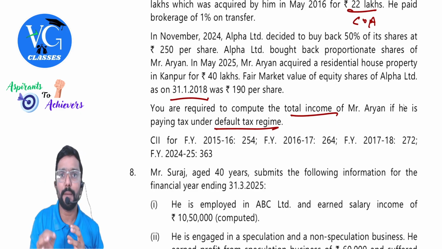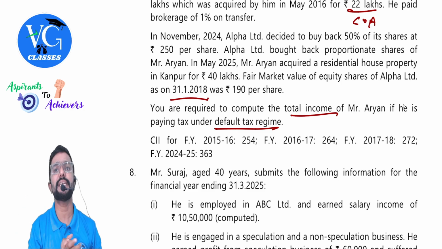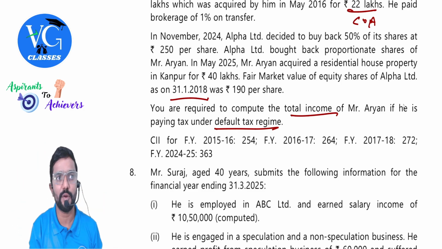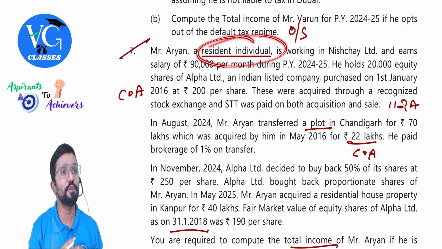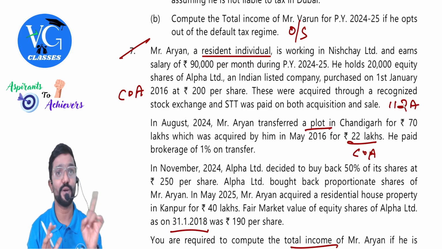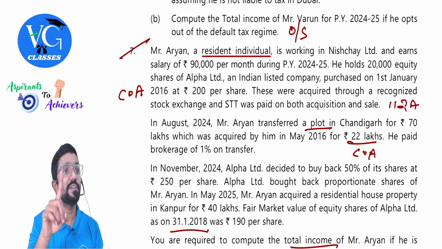Clear? So please compute capital gain without indexation and tax it under the head capital gains. Don't get diverted from the provision because they have mentioned resident individual. You will think, oh, indexation is available. Yes, indexation is available, but not while computing the income. It is only while computing the tax.